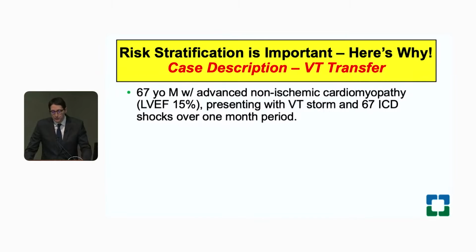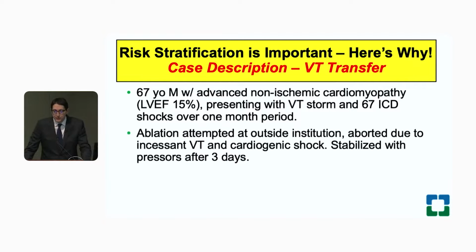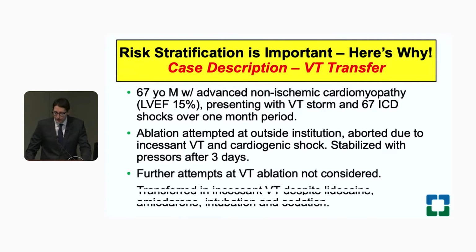This is just an example, a 67-year-old with advanced non-ischemic cardiomyopathy, very low ejection fraction, presenting with VT storm, 67 ICD shocks over 1 month. Ablation was attempted, aborted because of incessant VT during the procedure and cardiogenic shock, and therefore was transferred in incessant VT despite lidocaine, amiodarone, intubation, and sedation. It's clear that mapping sinus rhythm here and reconstructing the scar in sinus rhythm is essentially not feasible.